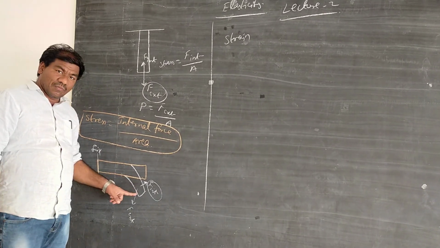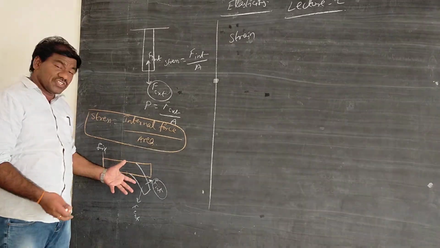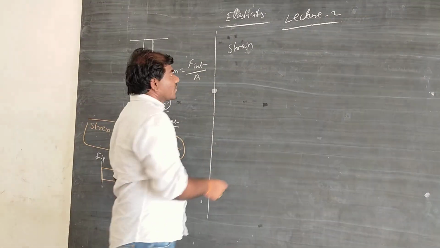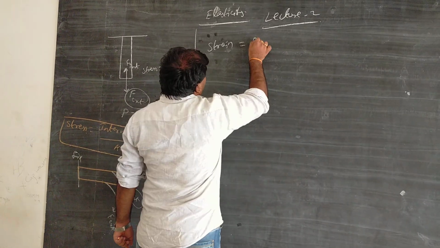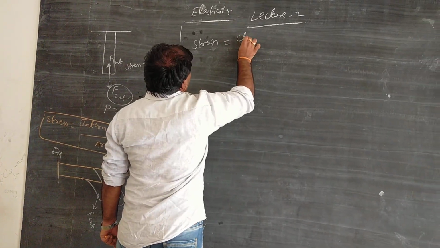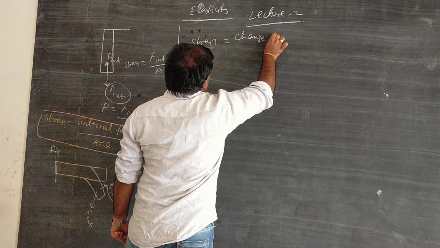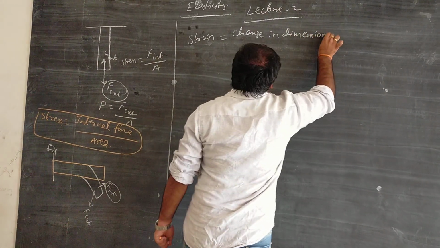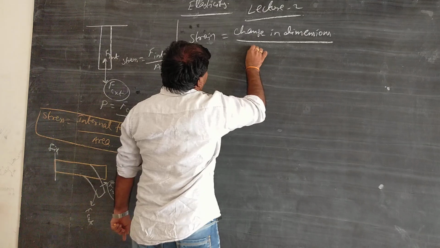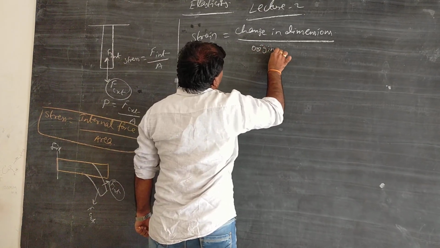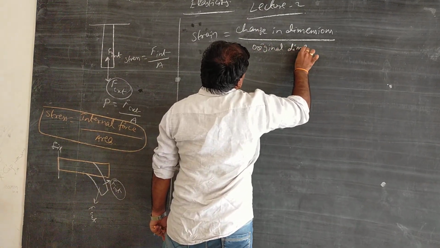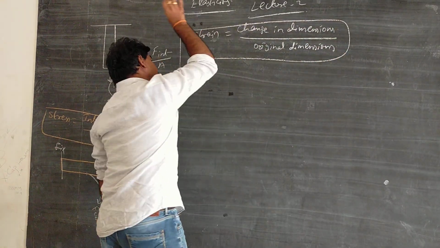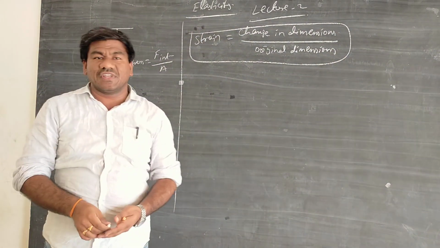If I am deforming the body, it means the body is changing in its dimensions. The change in its dimensions is called what? Strain. So strain is equal to change in dimensions by original dimensions. Now I hope all of you understood why strain comes.